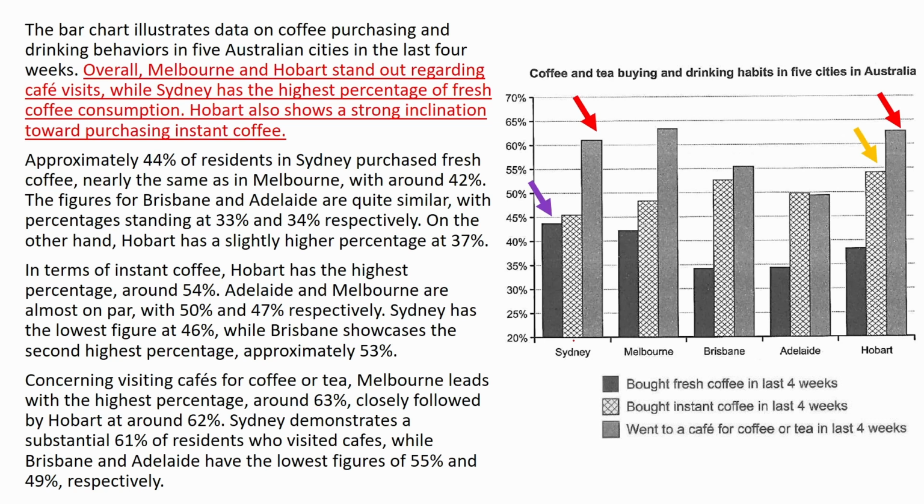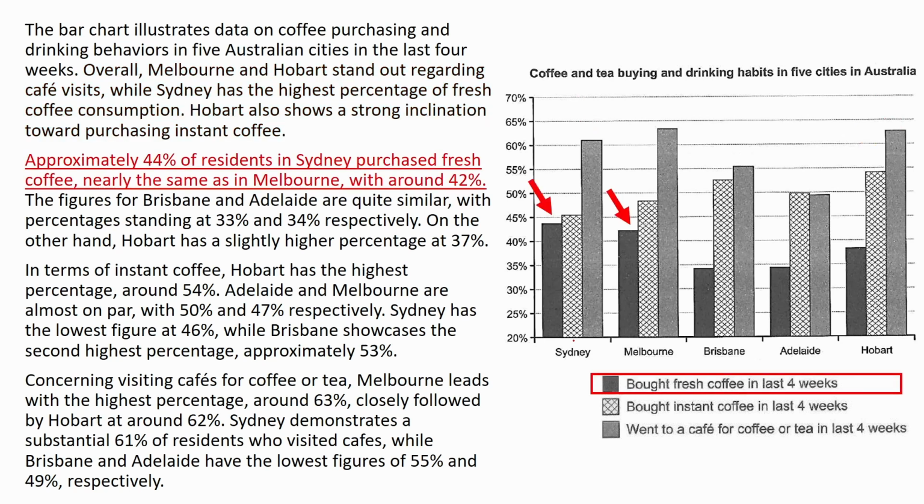Let's read the overview. So if you remember, I said I will mention only the most important parts. Overall, Melbourne and Hobart stand out regarding cafe visits, while Sydney has the highest percentage of fresh coffee consumption. Hobart also shows a strong inclination toward purchasing instant coffee. Now, I'll start mentioning each category one by one as presented. So I'll start with bought fresh coffee.